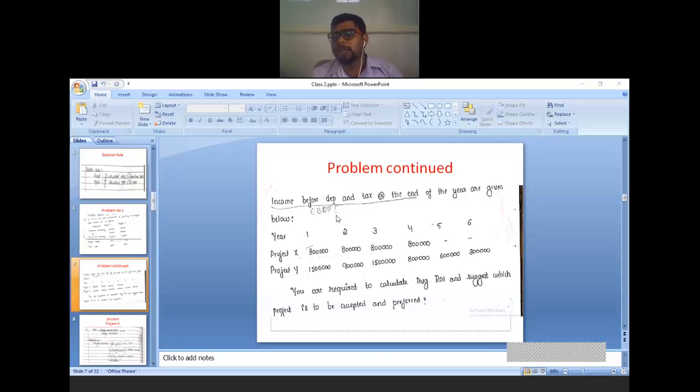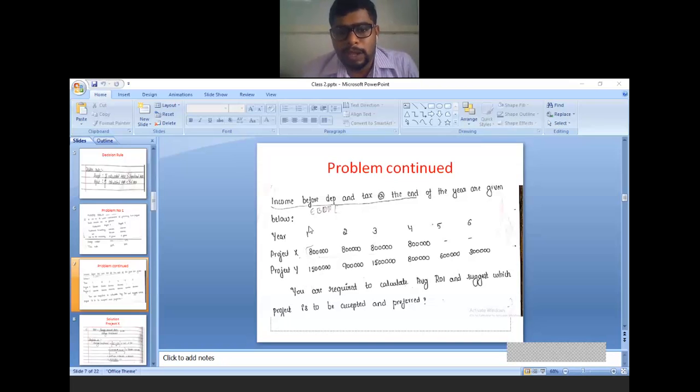That means what adjustments do you have to do? You have to deduct depreciation first, then you have to deduct tax. You will get PAT. Remember, this is ARR calculation. You have to stop there itself. Don't add the depreciation part again, then all the solution goes wrong. Therefore, how you begin the problem is very, very important. From where you are starting the problem is also very, very important.